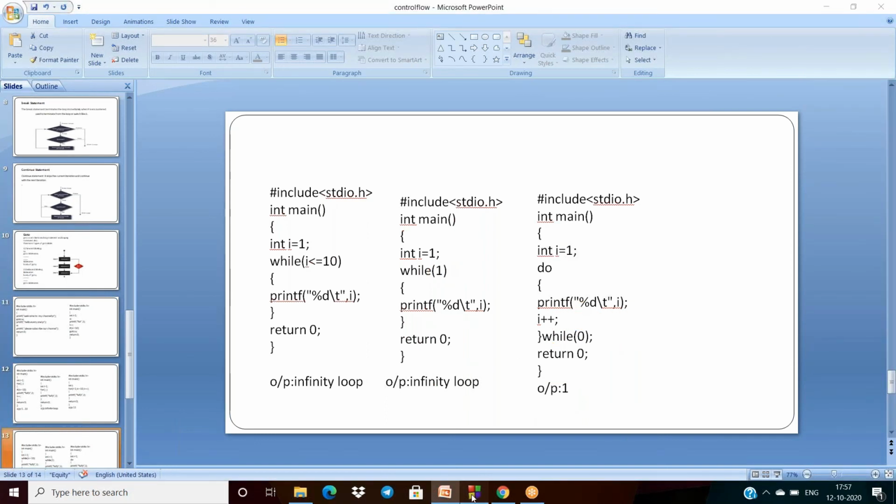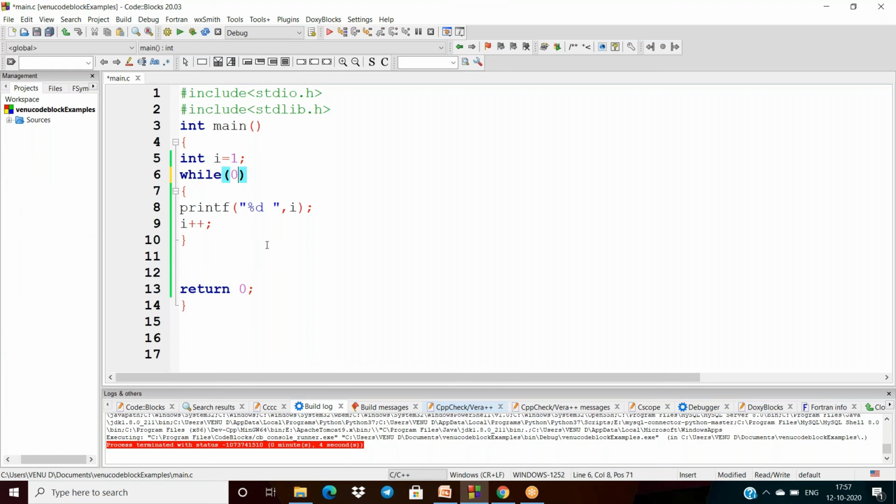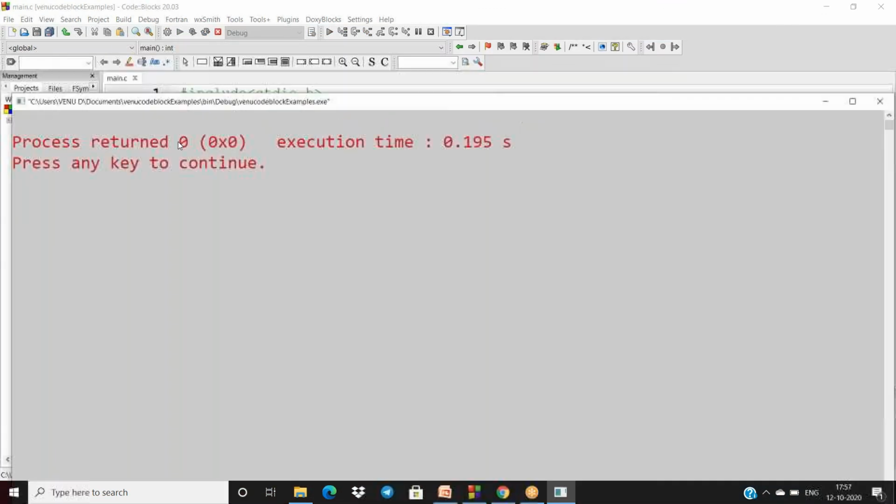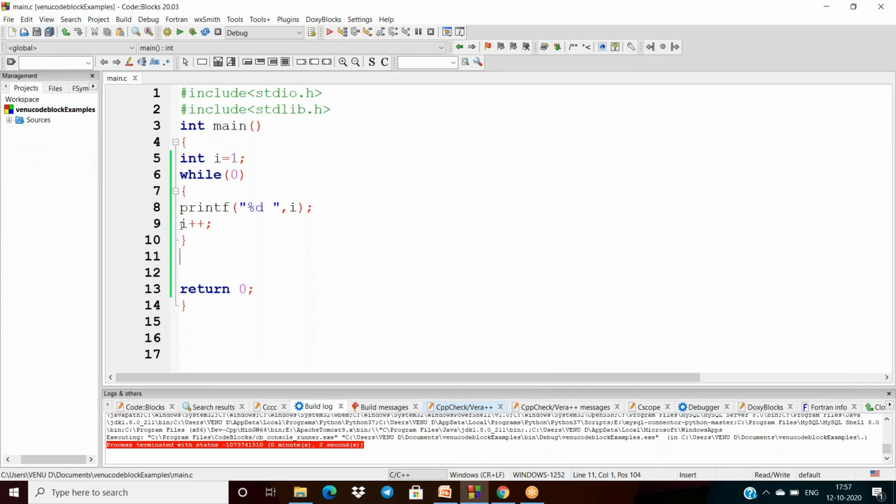Otherwise, here if I am giving 0 in while, it is not displaying any value. Why? Because it is false here. While of 0 means false. Anyway, I'm giving the example of do while also.